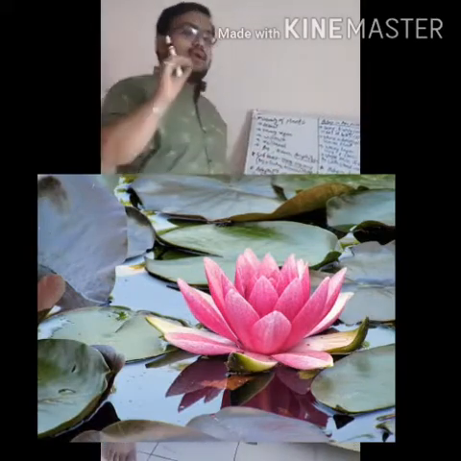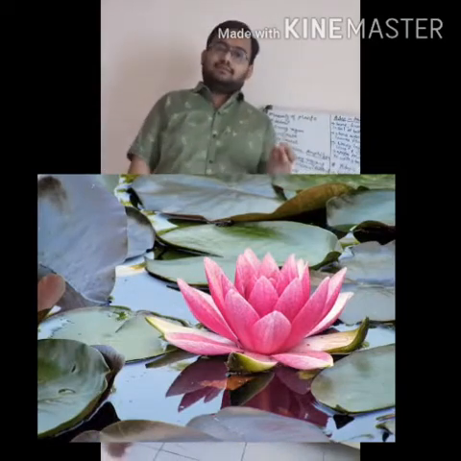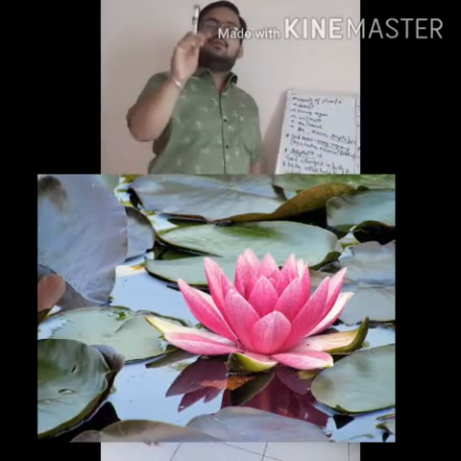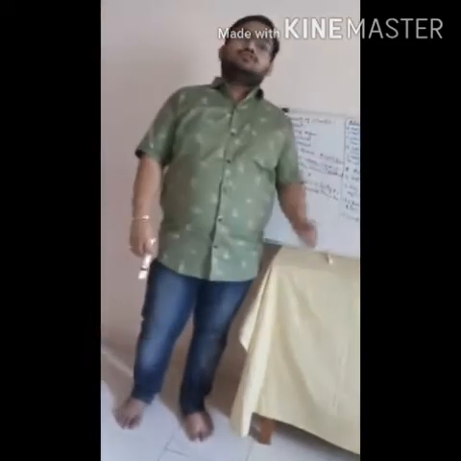Next, aquatic plants have a waxy layer of wax. Due to that waxy layer, no water stays on the plant or on the leaves. So for that reason there is a waxy layer, so that no water stains remain on the leaves.